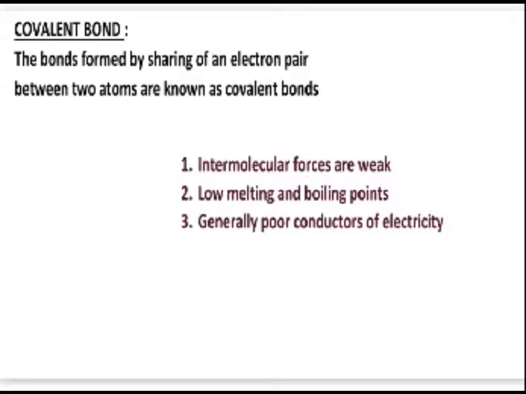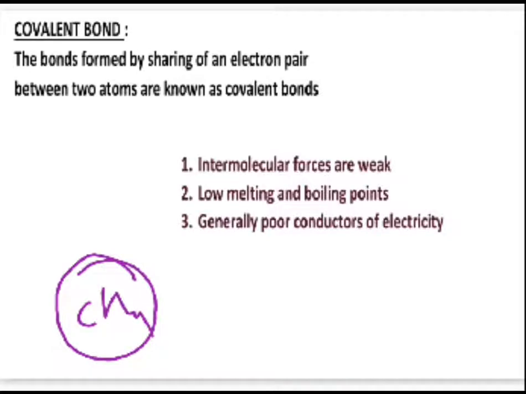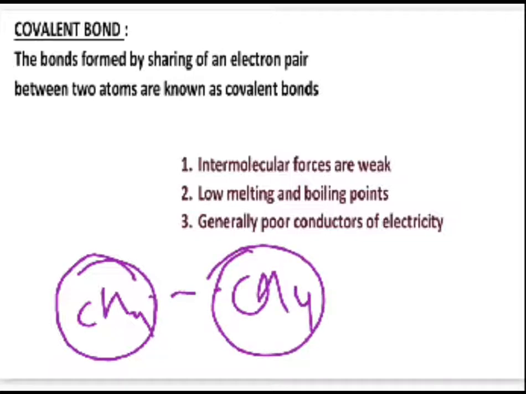What do you mean by this? Say this is a methane molecule, for instance, one molecule of methane. This molecule by itself is very stable due to the covalent bonding present within it. However, the attraction between 2 different methane molecules is not very strong, which we term intermolecular forces or intermolecular attraction.